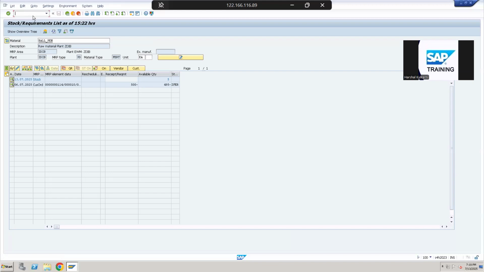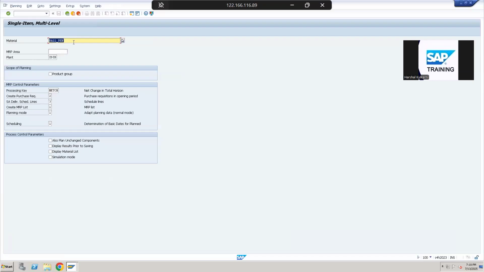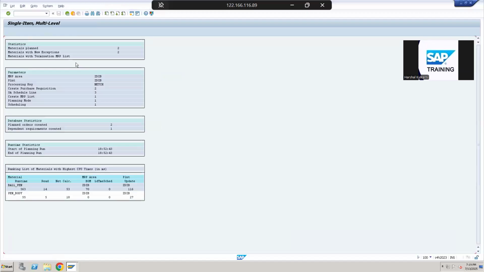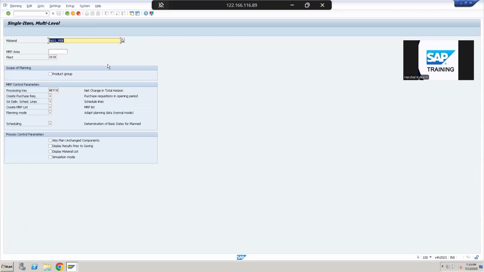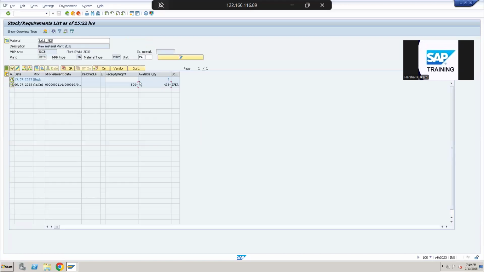Now I will ask SAP to plan this product. So from the company, let's say now our planning manager comes into the picture. He will run one transaction in SAP. This is MD02. Now if I run this transaction for this material, SAP will check what the requirements are for this material and how much it needs to produce. Okay. Now, as you can see, if I refresh the screen, SAP has created one planned order to cover our requirement of the sales order. It has created exactly 495.